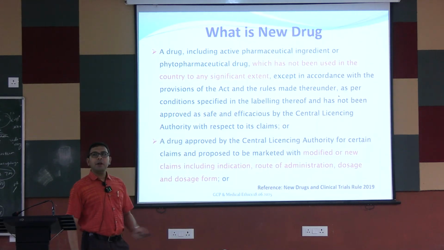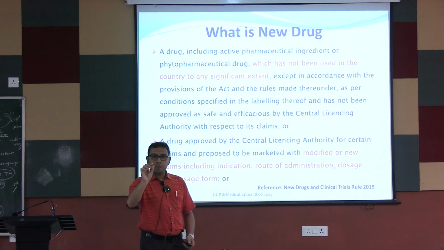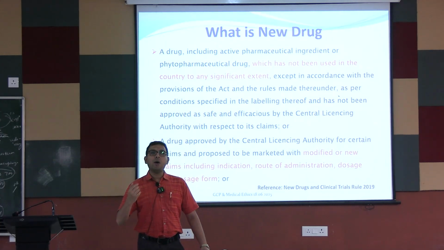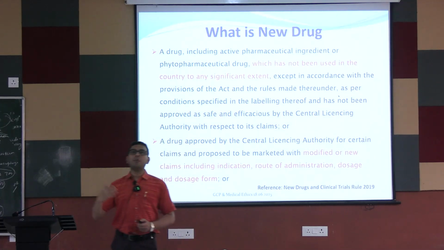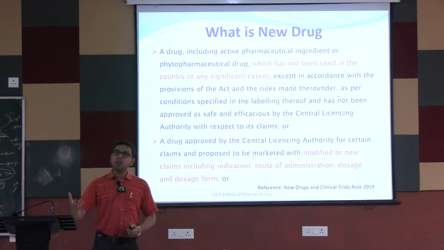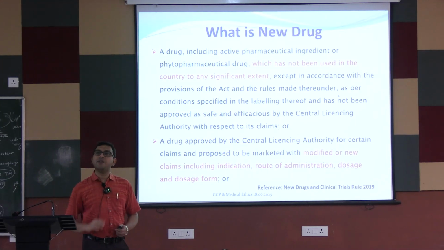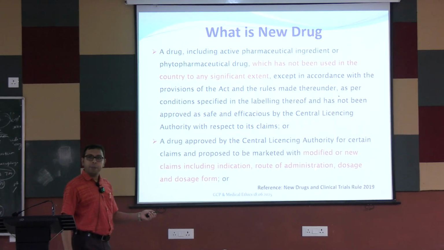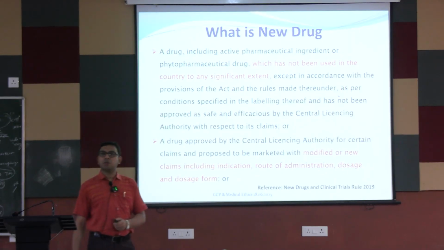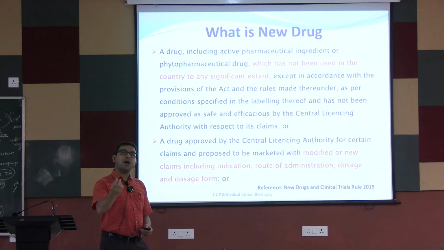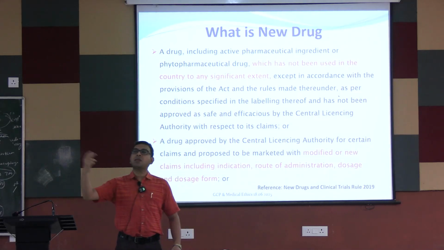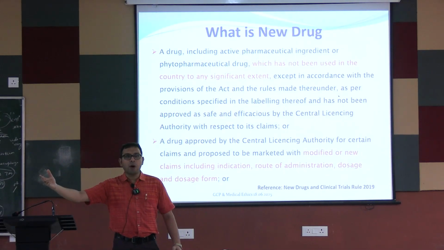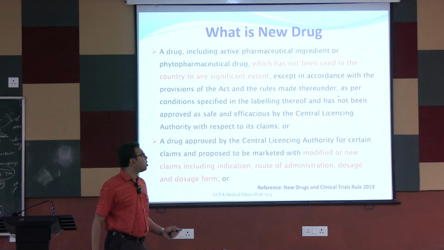Similarly, route of administration. For example, one drug can be used as an oral form. Now the drug is ultimately packaged in an injectable form. Again, we have to do some clinical trial, or some clinical research studies, to see whether the injectable form is also safe and efficacious in our country or not. Dosage form, similarly, route of administration, dosage or dosage forms. So it may happen that this drug is approved for one indication, and for some other indication or some other dosage form, we have to do some clinical research studies.